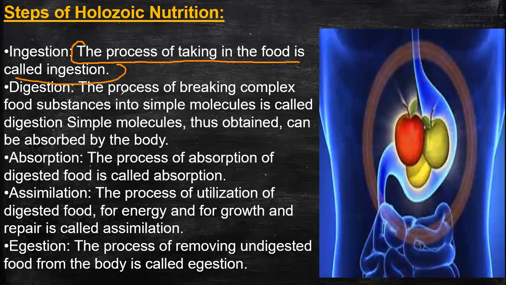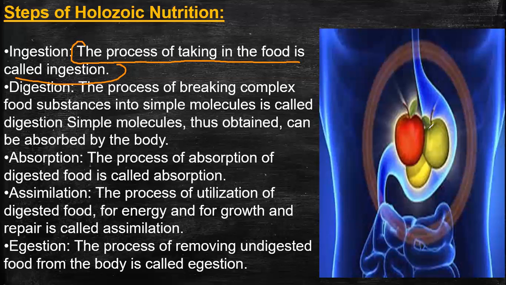Digestion is the next process. After we ingest the food, after we eat the food, it should be broken down, right? So as to use it for our metabolic activities. Metabolic activities means bodily processes. So after ingestion, the breakdown of the food takes place.